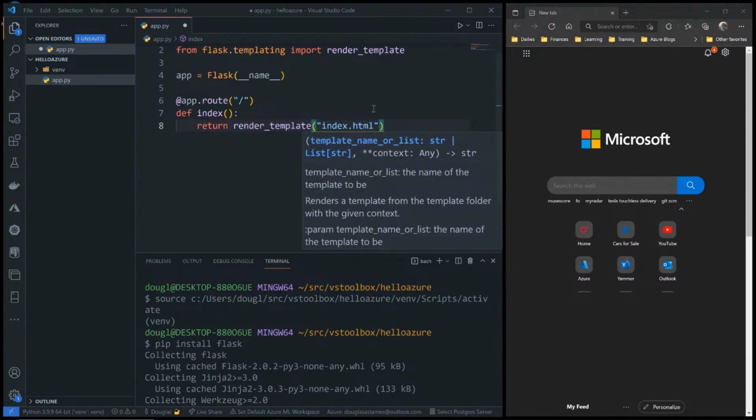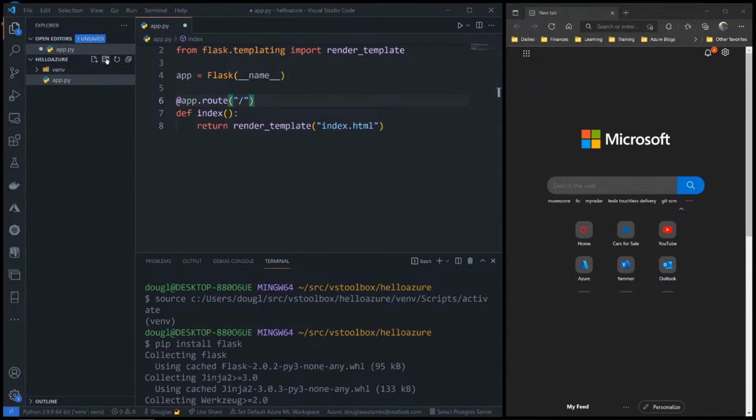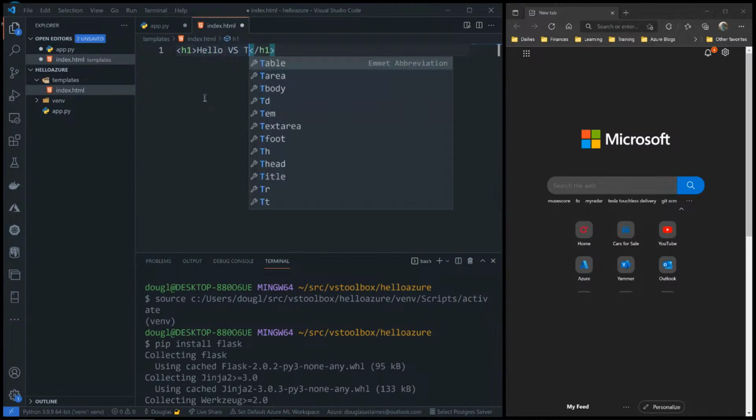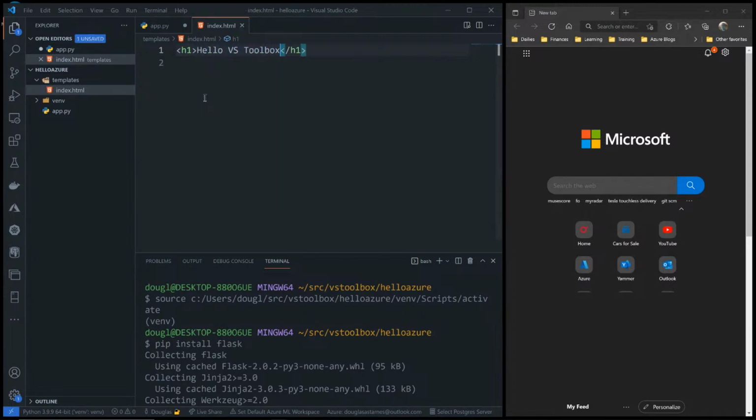So I'll go ahead and say index.html. I'll go over here, create a new folder. By default, it wants to see the templates folder. Create my index.html file and an h1, hello vs toolbox.